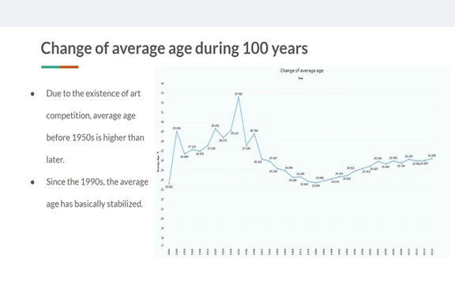There were 2 events that caused it to be cancelled finally. First, Hitler promoted Nazi art through an art competition in the 1936 Berlin Olympics. After World War II, in the 1948 London Olympics, all participating artists were professional artists. So the organizing committee believed that this was contrary to the original intention of the competition. The reason for the extremely abnormal age from 1924 to 1948 can also be explained.